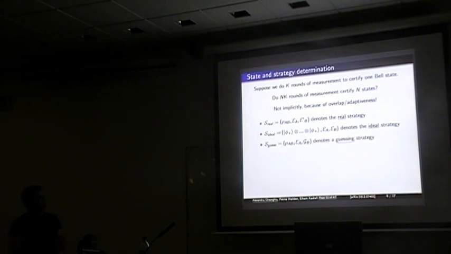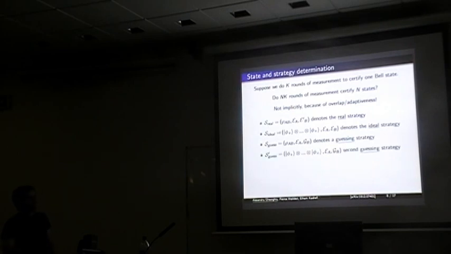We also define this thing called the guessing strategy, in which Alice is doing the same things as before, but she's also guessing Bob's outcomes. So for Bob, the action on his side will actually be identity. He won't be doing anything. And Alice will be guessing his measurement outcomes based on her own measurement outcomes. In this guessing strategy, we assume that the shared state is the one in the real strategy. And we also take another guessing strategy having the ideal state between them, but the exact same principle.